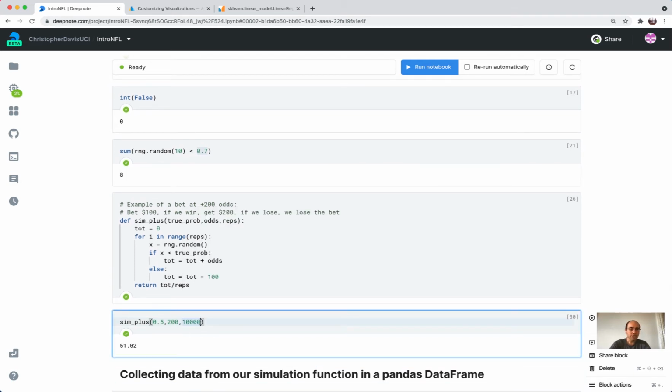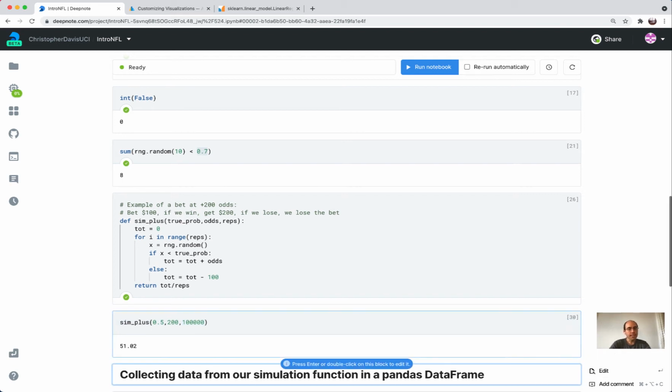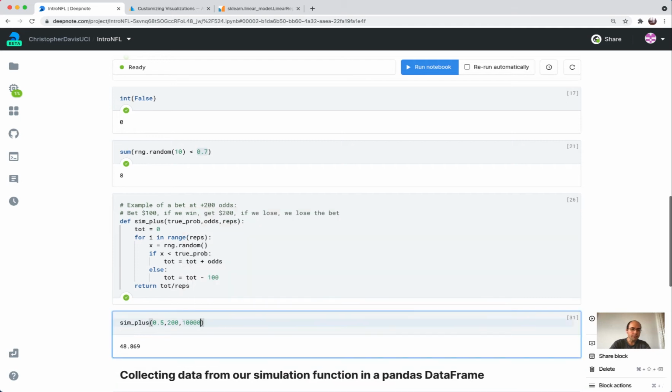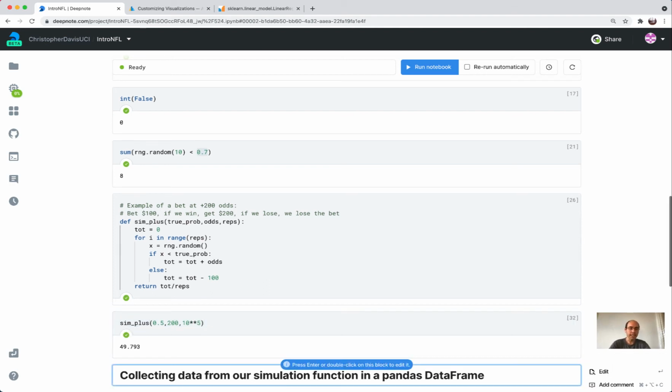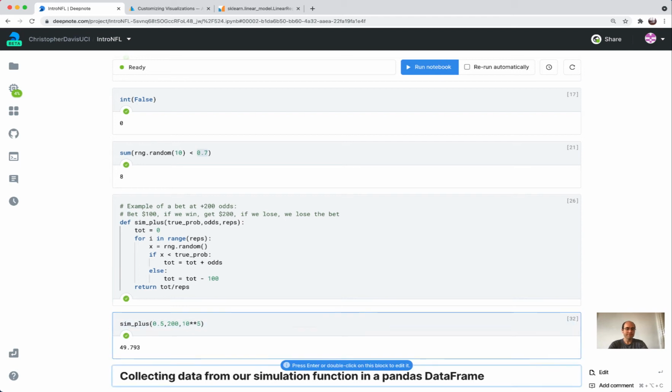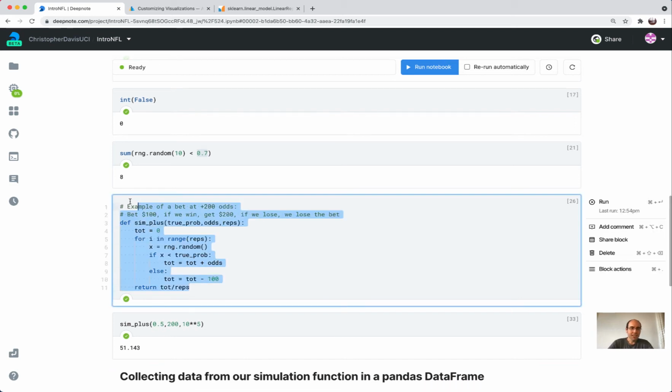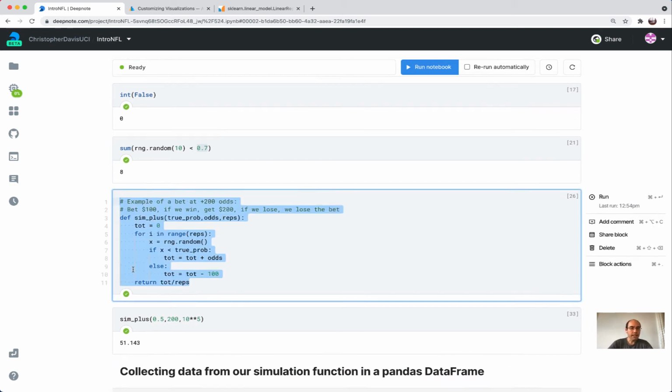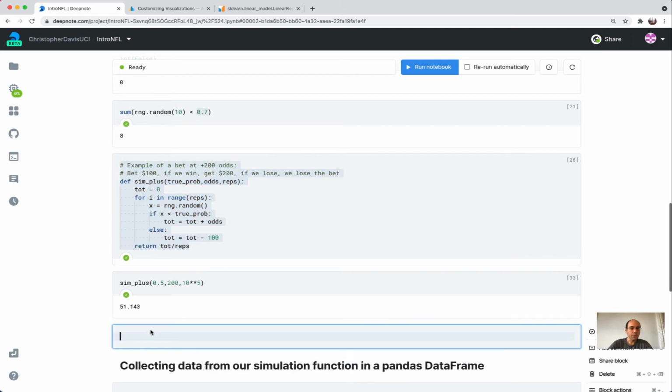And if we increase this to 100,000, and maybe these zeros are getting sort of hard to read. In Python, you can't do exponent 5 like this. If you want to do 100,000, you have to do star star for exponents. Okay, and these values are seeming pretty consistent. So let's do the same thing for a minus odds bet.